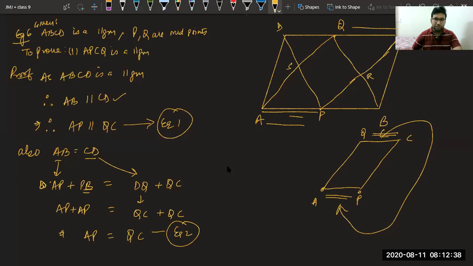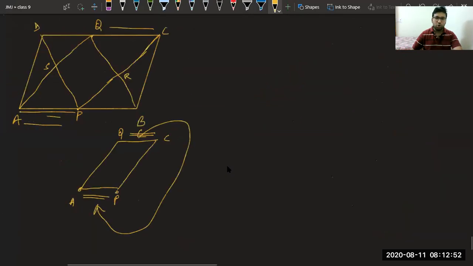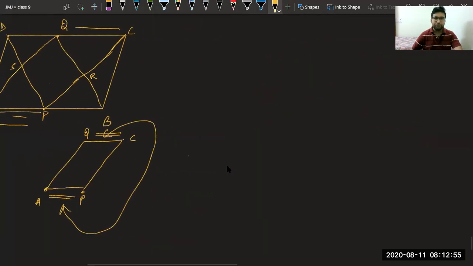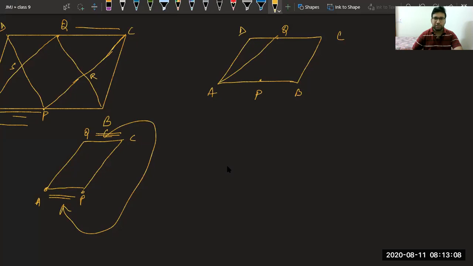Moksh, beta, when you were not in the meeting, in the starting, I told them a theorem in which we have seen that if we are able to prove one pair of opposite sides equal and parallel, we can say it is a parallelogram. Now what I've done is, just see the hint. We had this complete parallelogram ABCD. In this, given to us was Q is a midpoint and P is a midpoint. They have joined this and they have joined this. We had to prove